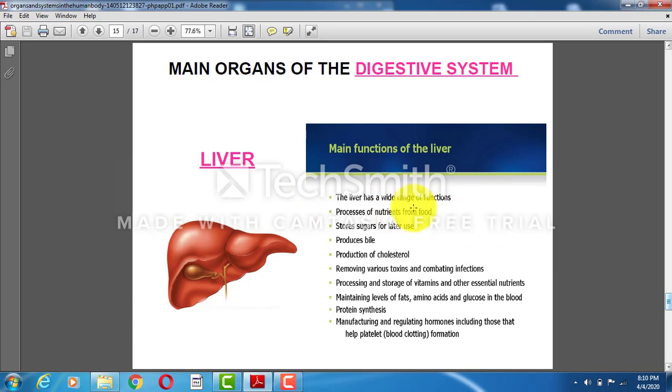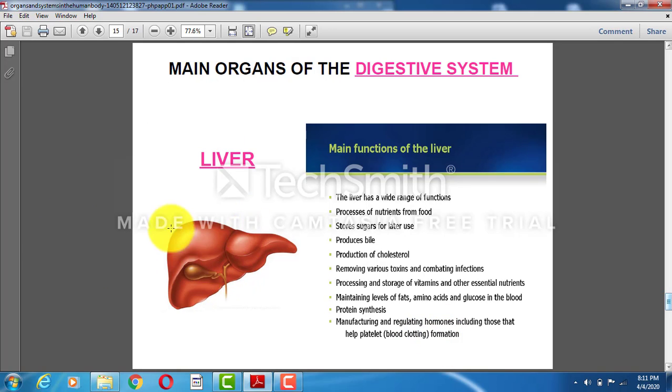Liver has a wide range of functions. The processing of nutrients from food, stores sugar for later use, produces bile, production of cholesterol. I told you that it is helping in filtration of the blood and controlling the blood sugar level. So all the vitamins and essential nutrients, it is maintaining fats, amino acids, glucose in the blood, manufacturing and regulating the hormones, including those that help platelet blood clotting formation.